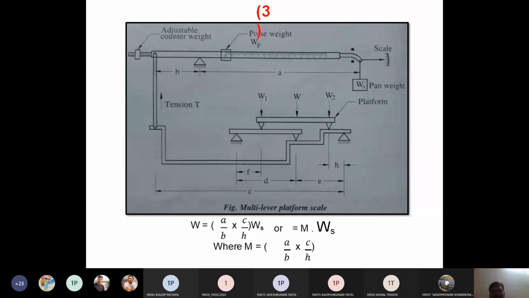You can see here the distance B, the distance A, and the tension.